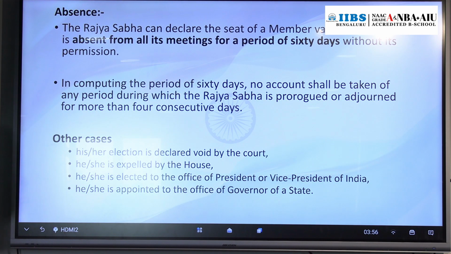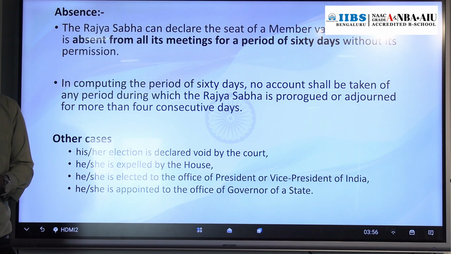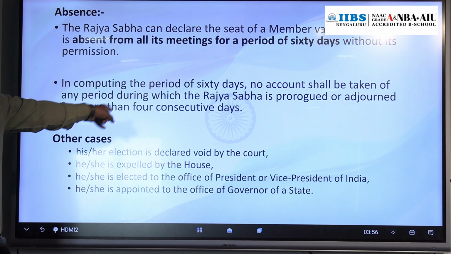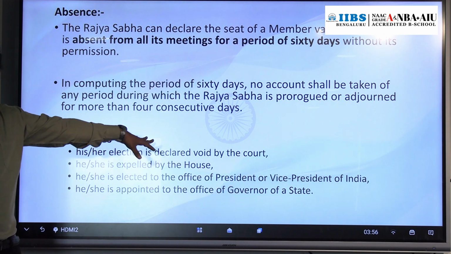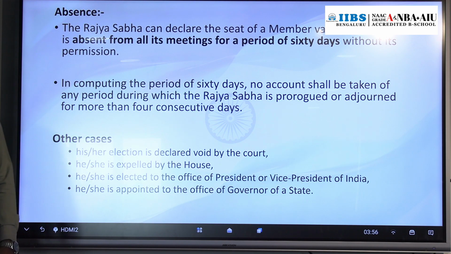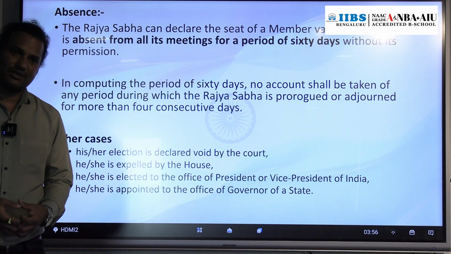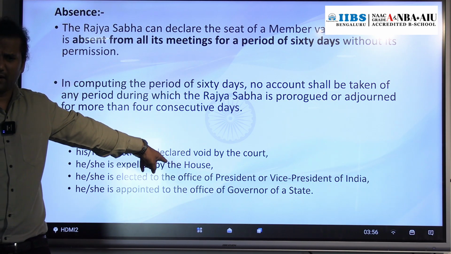Other cases. What are those other cases? If the election is declared void by the court. Whatever the election is, if there are malpractices or malafide, the court will investigate the case, and if the court declares that this election is void, the person shall be disqualified as a member of Rajya Sabha. Or if the house expels that person. Or if a person is elected as president or vice president, the person has to resign from the Rajya Sabha seat.